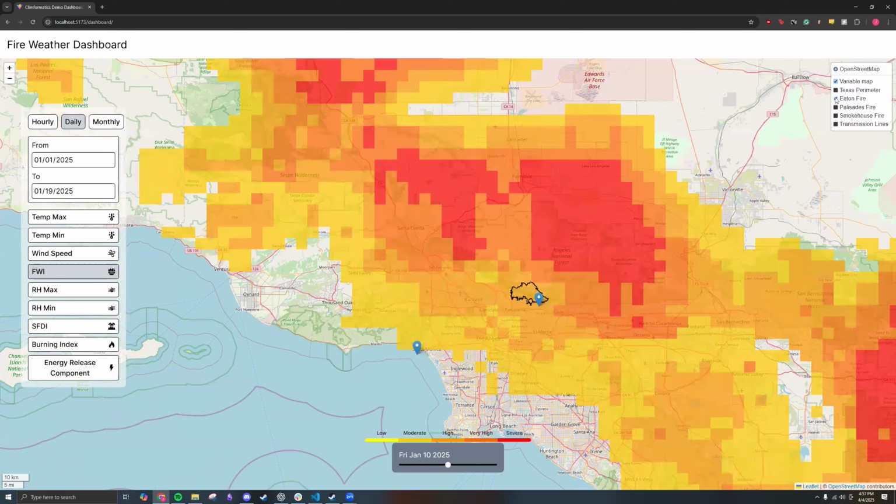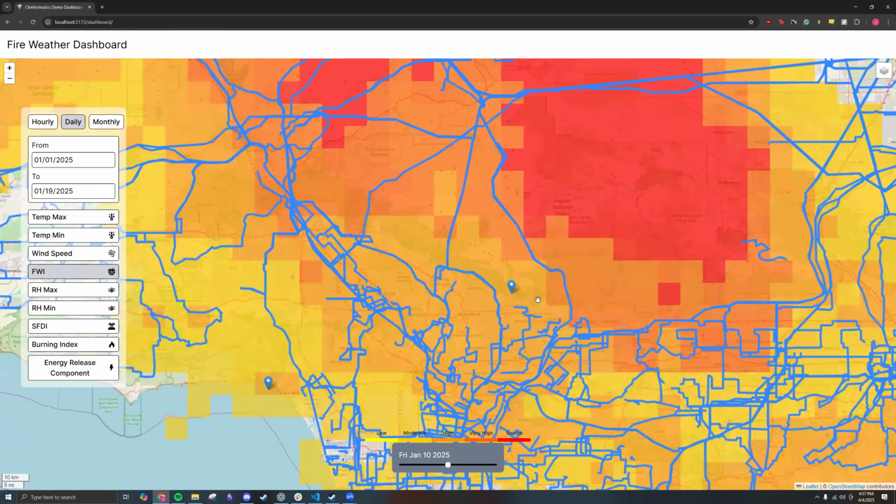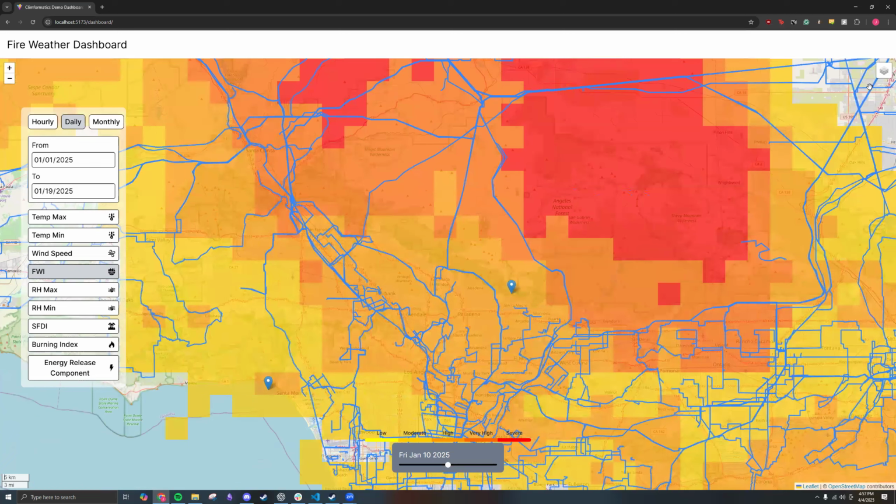Let's turn these off. And let's look at transmission lines. So, in our dashboard, we offer a complete depiction across the United States of all the major power transmission lines in the United States. As you can see, this is pretty helpful in understanding how these fires may affect these power lines. If we turn these perimeters back on, we can see some of these power lines cut right through some of these locations.